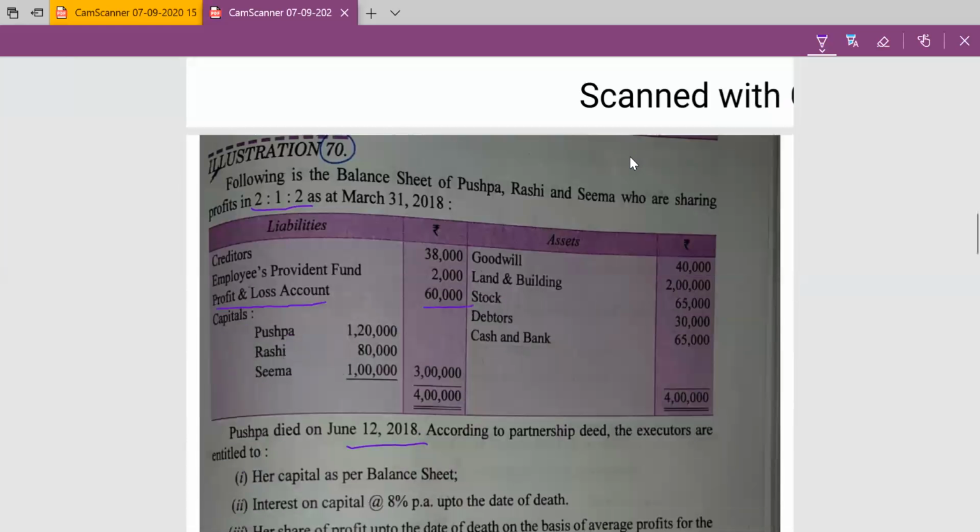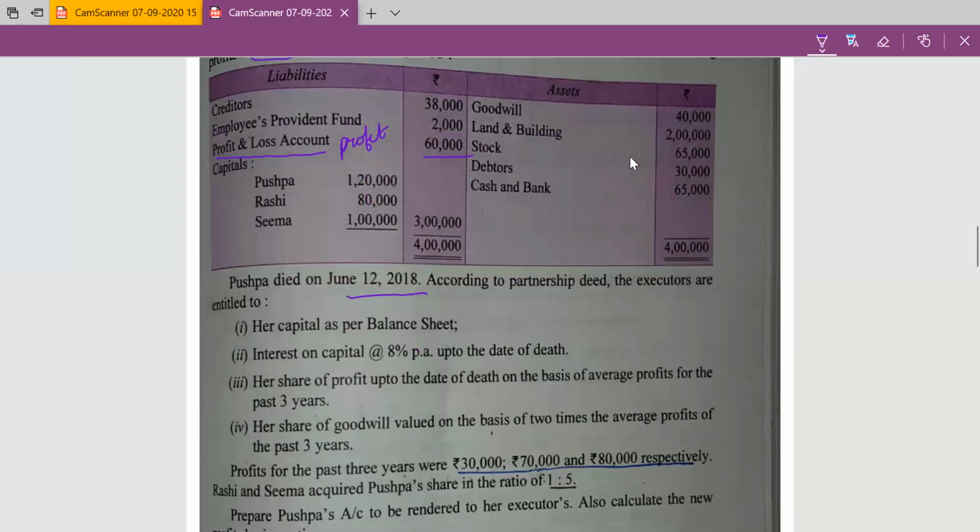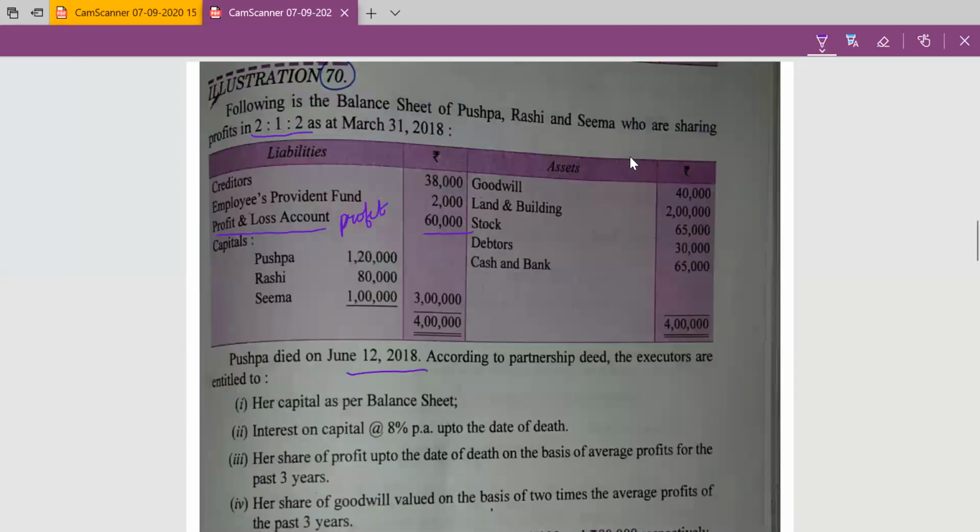Okay, next illustration. Balance sheet of Pushpa, Rashi, and Seema are given, and their profit sharing ratio is 2:1:2, that is 2/5, 1/5, and 2/5. And Pushpa died on June 12. And here in the balance sheet, profit and loss account is given on the liability side, it means it is a profit.